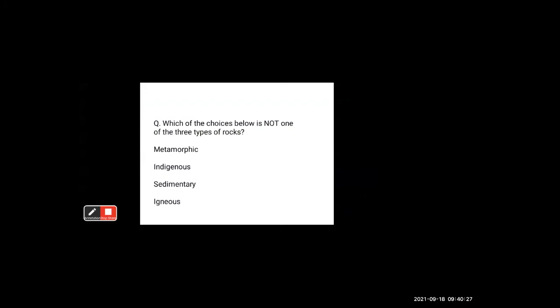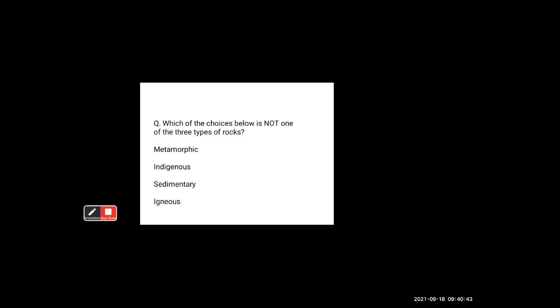Okay, so this is your first example. Which of the choices below is not one of the three types of rocks?